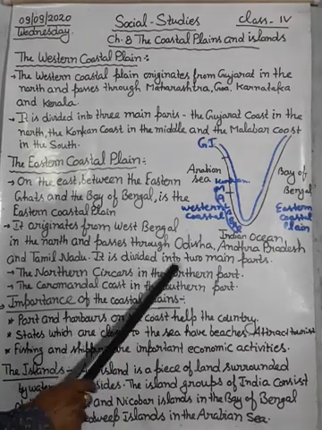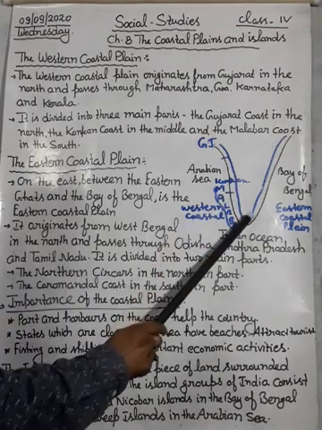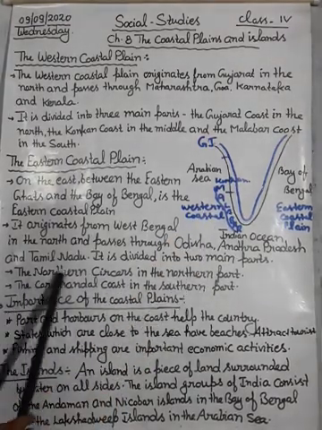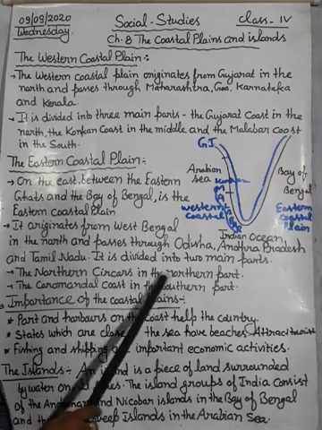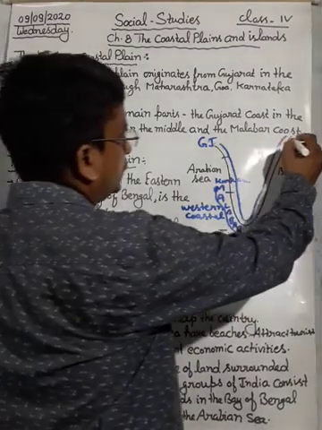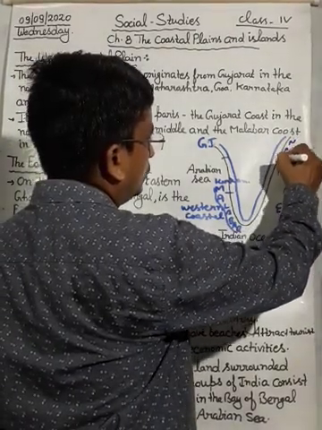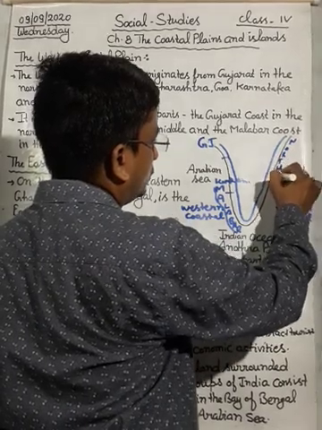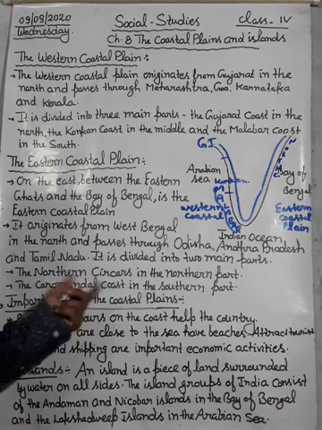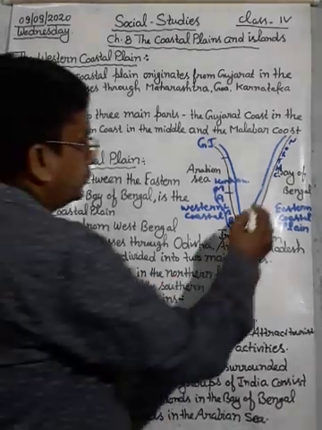It is divided into two main parts: the Northern Sarkars in the northern part, and the Coromandel Coast in the southern part.